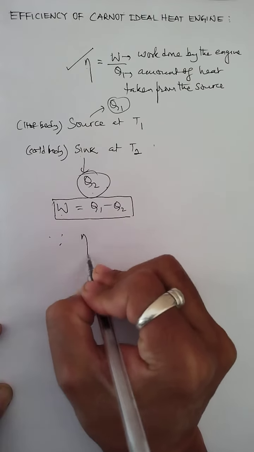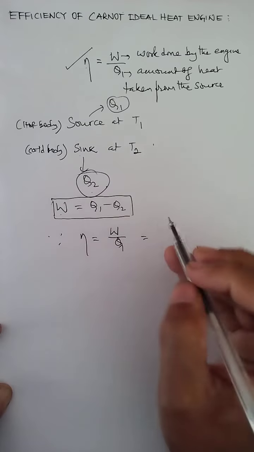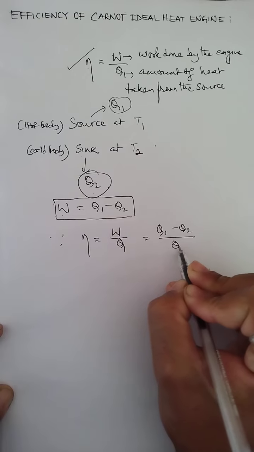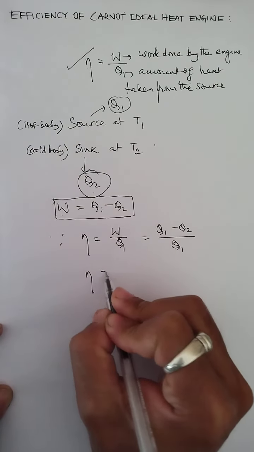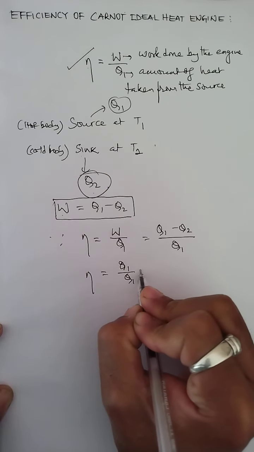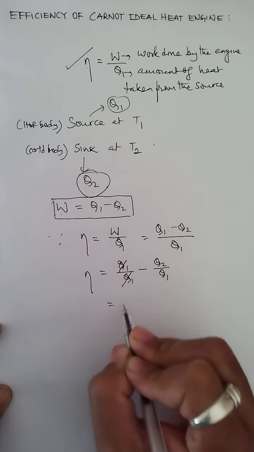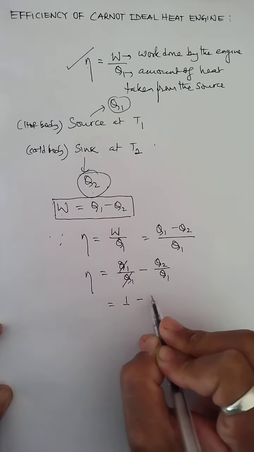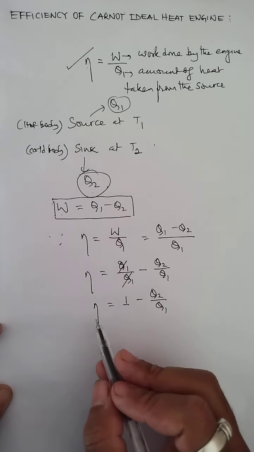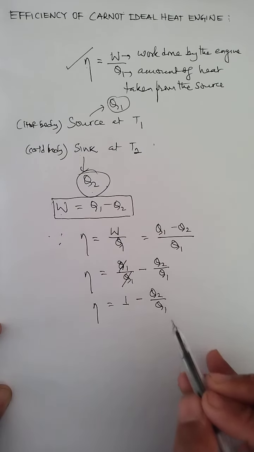Now you know what eta is? Eta means efficiency, which is W by Q1. But W is also equal to Q1 minus Q2 by Q1. So in this case also I split it and write Q1 by Q1 minus Q2 by Q1. Q1 cancels out, so I write 1 minus Q2 by Q1. So you can see the efficiency of a Carnot heat engine can also be written as eta equals 1 minus Q2 by Q1.